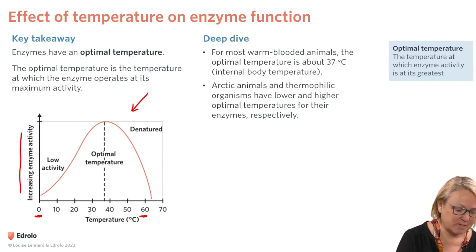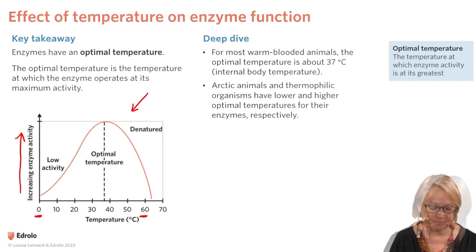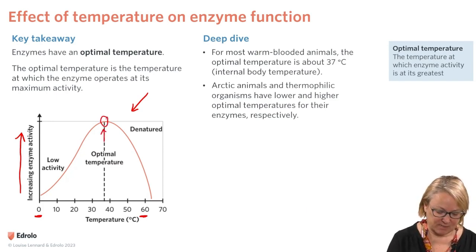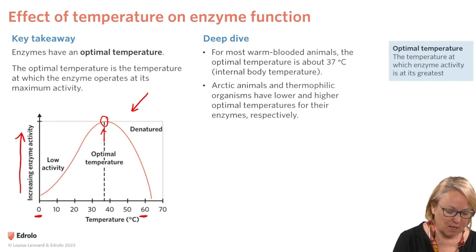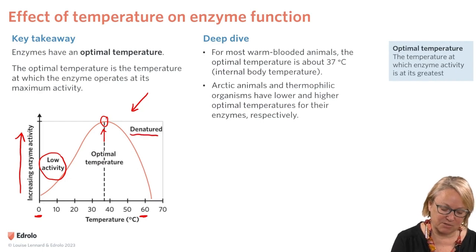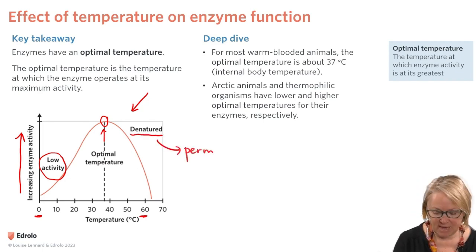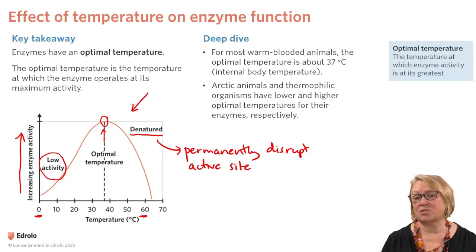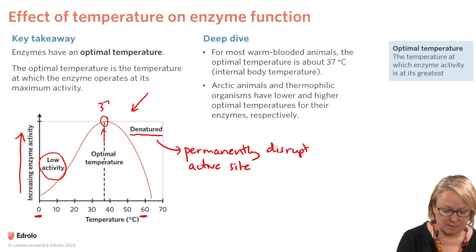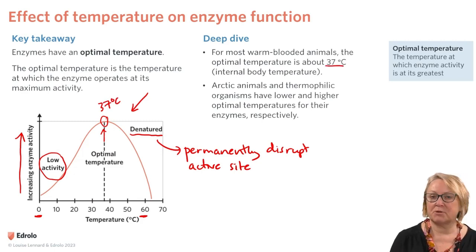On the y-axis, we've got increasing enzyme activity. And we see it increases from 0 degrees Celsius up to an optimal temperature, which is the maximum, and then decreases thereafter. So we have low activity below the optimal temperature, and a little bit above the optimal temperature, we start to denature, permanently disrupt the active site by altering the secondary, tertiary, and quaternary structures of the enzyme or the protein. For most warm-blooded animals, the optimal temperature is 37 degrees Celsius, which is our body temperature.